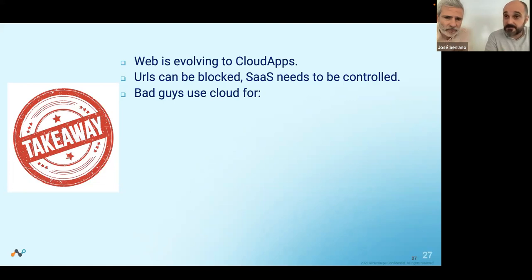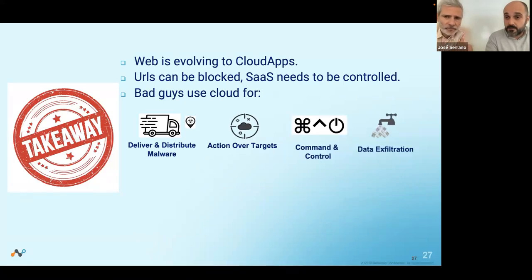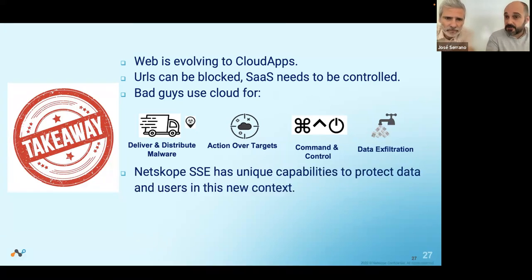and they are moving also to the cloud to leverage that, to spread the malware, and not only to deliver the malware, but also to do all the stages of the malware. And this is basically being leveraged to do the command and control stage and also to exfiltrate the data over SaaS applications. Netskope is really focused on controlling the SaaS applications, and here is where we can help on controlling these new threats associated to SaaS applications.